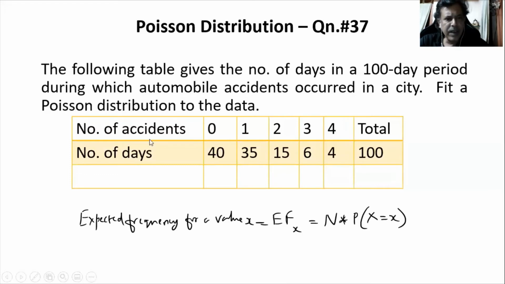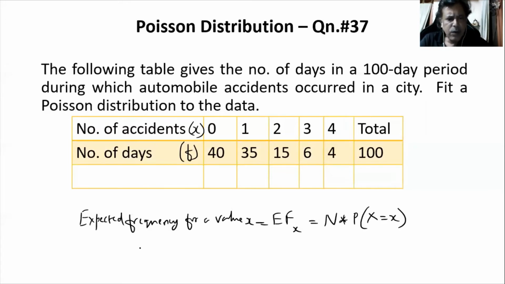So here the number of accidents are considered to be our values, which is x. The number of days is the occurrence or count, so we'll call that the frequency. So from this I can calculate f into x. Why f into x?